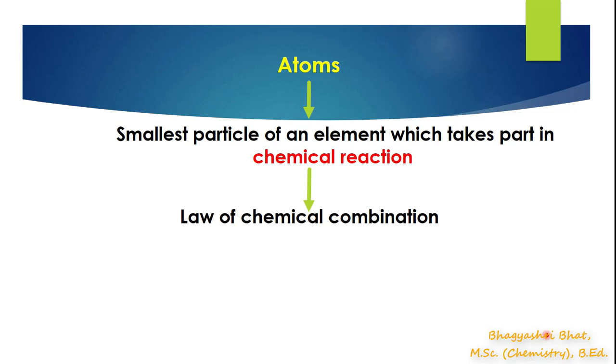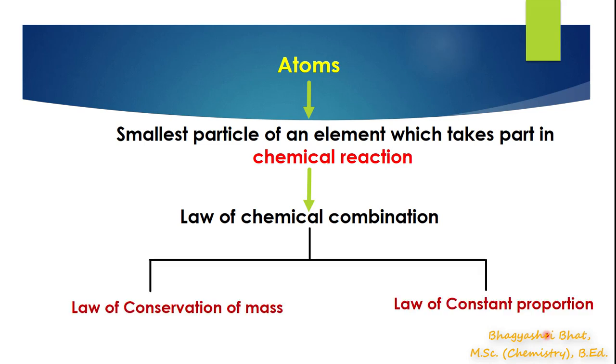The process of combination of two or more elements to form a new compound is governed by certain laws, and those laws are together called the laws of chemical combination. These laws explain how two or more elements combine to form a new product or a new compound. We have studied that there are mainly two laws of chemical combination: the law of conservation of mass and, second, the law of constant proportion.